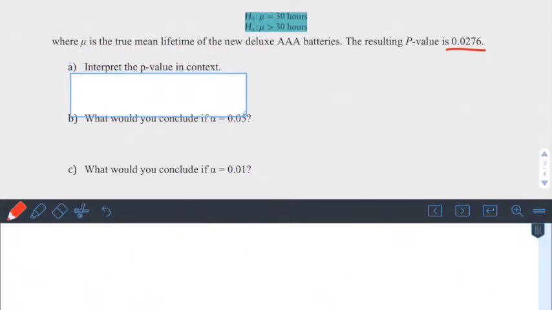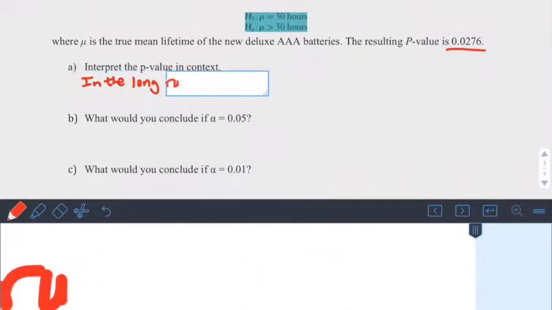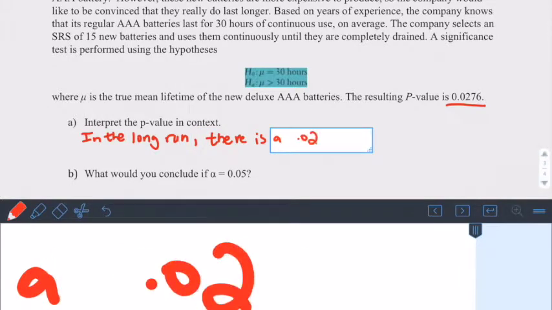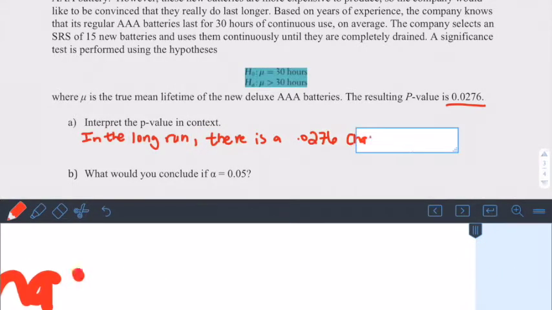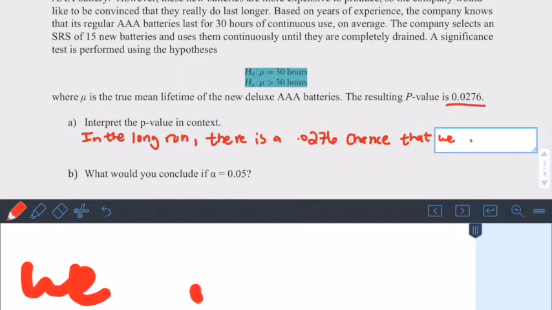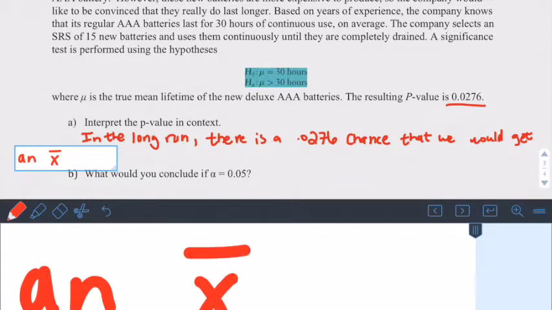So interpreting this p-value in context, the p-value means, in the long run, there is a 0.0276 chance that we would get an x bar, so that's the sample mean of these new batteries, as large as we did or larger.